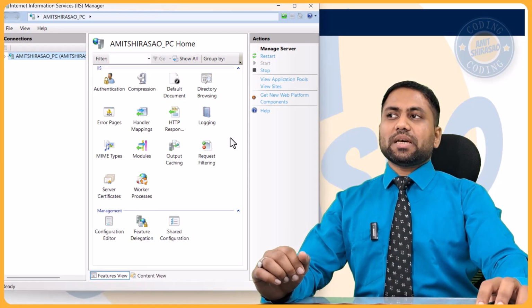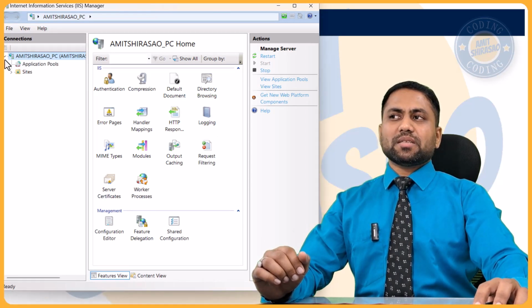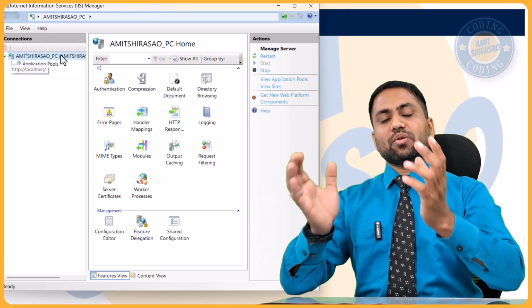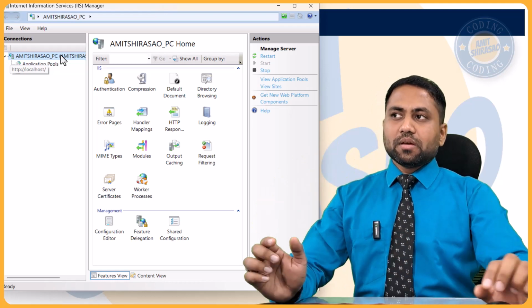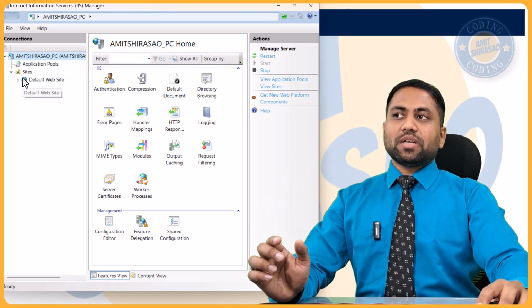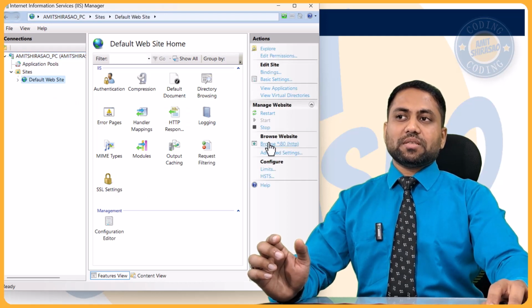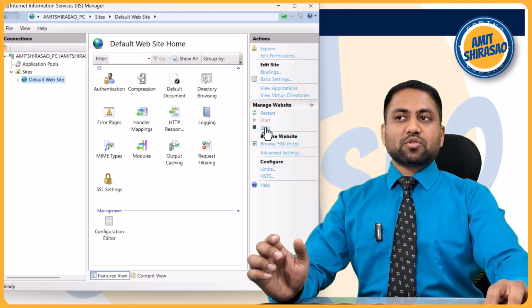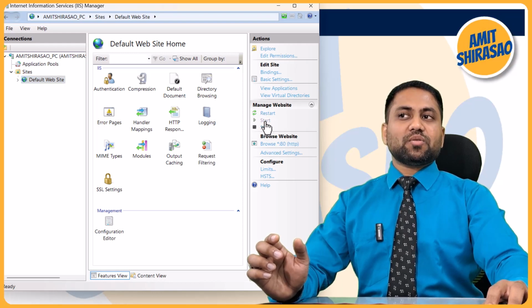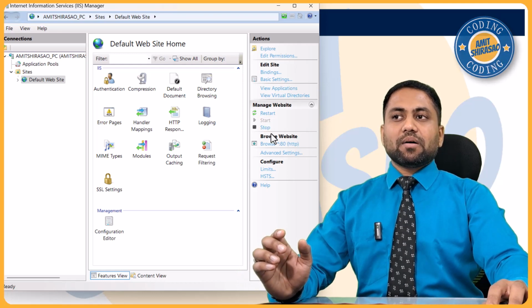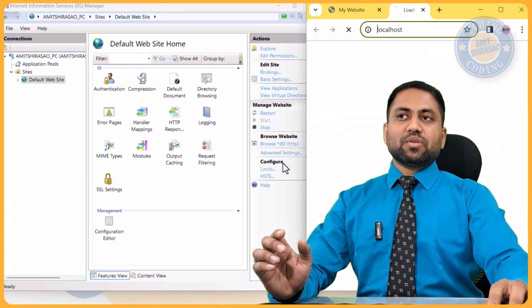So here you will see that this is the server, that is a web server on which your websites can get deployed. There is already a website called default website. Okay, can you see this website? Yeah, of course you can see this. So you can just browse this website. See, it is in the started state. You can stop this website, you can start this website, you can restart it. So you can browse it.